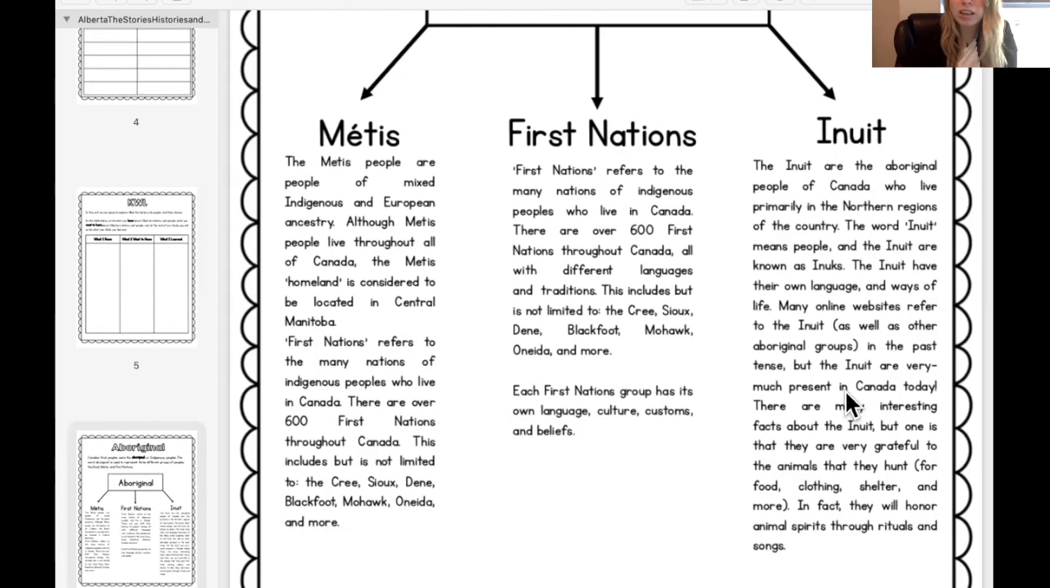They live up north. There are many interesting facts about the Inuit, but one is that they are very grateful to the animals that they hunt for food, clothing, shelter, and more. In fact, they will honor animal spirits through rituals and songs. One thing that we're going to learn about a lot is the First Nations relationship with the land. They are very close to the land that they live on, and we're going to learn all about why and how they are close to the land.